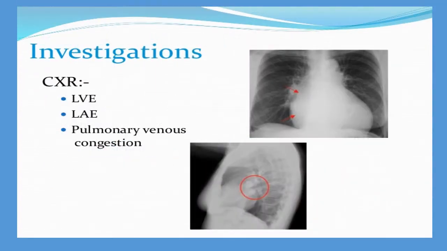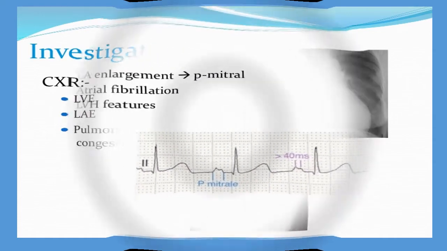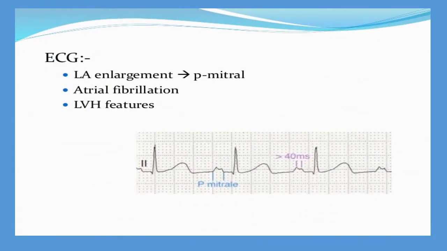Here you can see the chest X-ray: left ventricular enlargement and left atrial enlargement, and even pulmonary venous congestion. In the ECG, again there will be left atrial enlargement. You can see the P mitrale and atrial fibrillation, left ventricular hypertrophy, and a widened QRS complex.